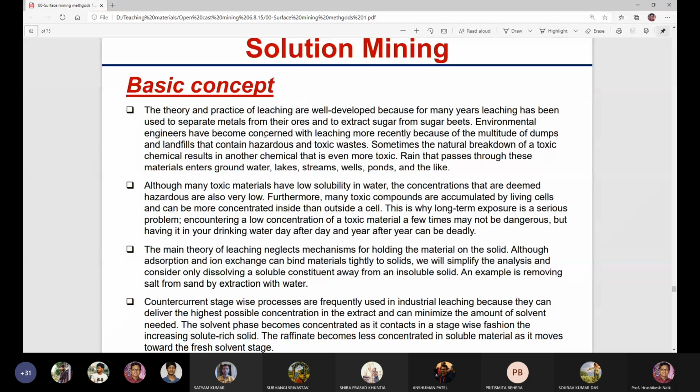Environmental engineers have become concerned with leaching more recently because of the multitude of dumps and landfills that contain hazardous and toxic wastes. Sometimes the natural breakdown of a toxic chemical results in another chemical that is even more toxic. Rain that passes through these materials enters groundwater, lakes, streams, wells, ponds, and the like. So this is the basic concept of solution mining.